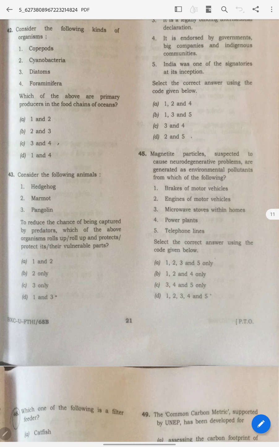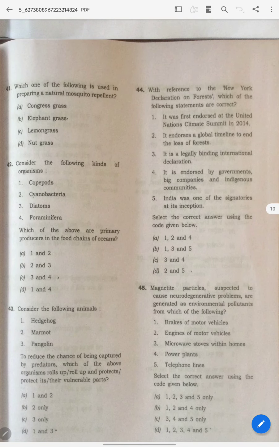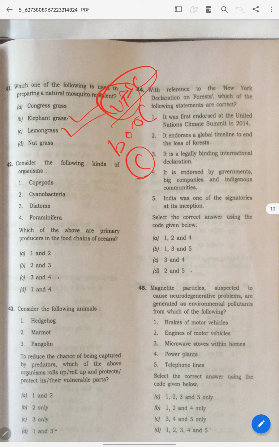I kept B. Some people would have kept C. Both are correct, but what UPSC gives as the answer, we don't know. If it gives B or C, then fine. If it gives C, then the B people will lose. That's it.